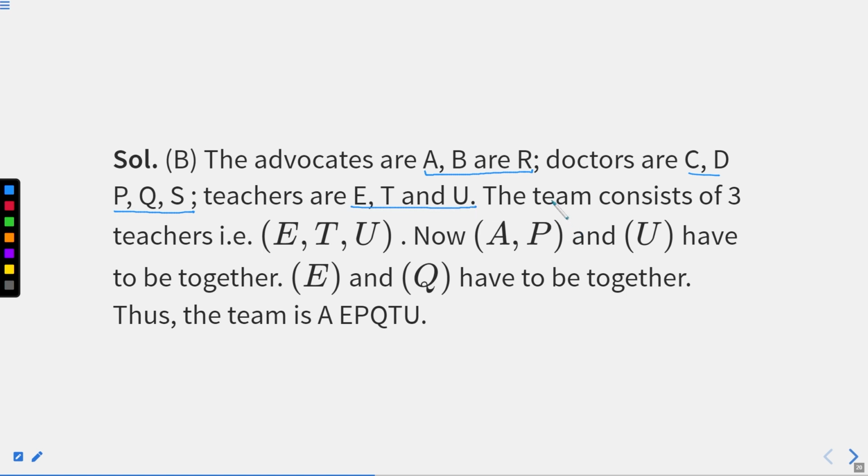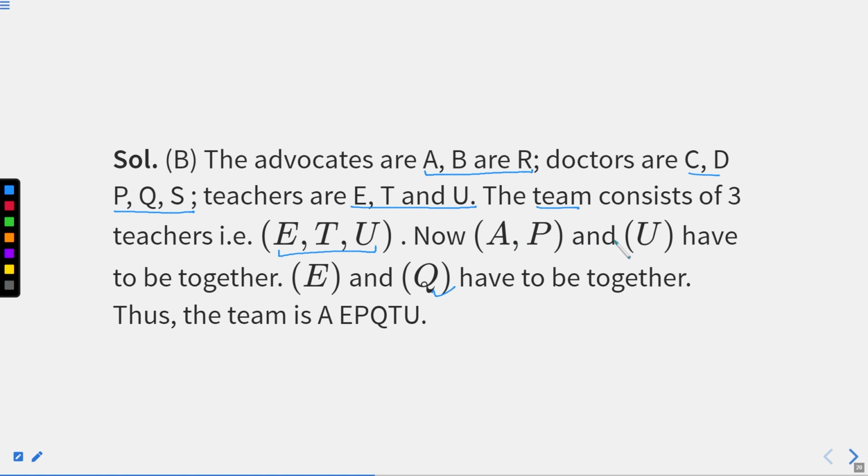Now the team consists of 3 teachers. Let's say E, T, U, because we have 3 teachers, so we'll take all 3. Now A, P, U have to be together, and E and Q have to be together. So we are directly getting our answer. We already have E, so we'll bring Q also.